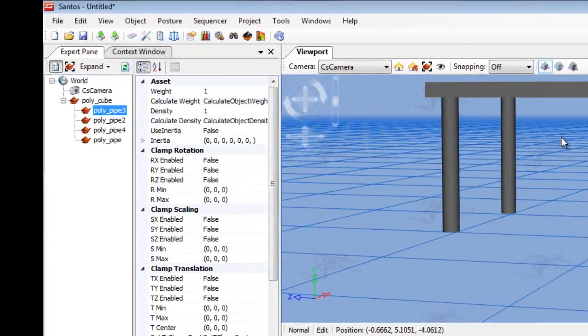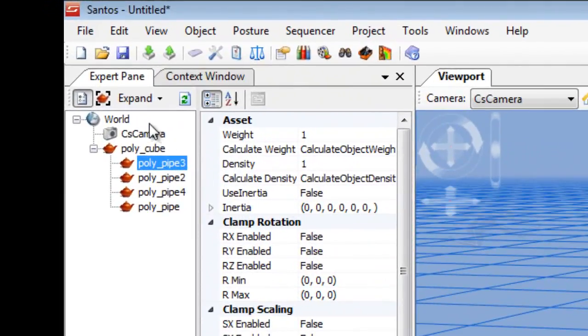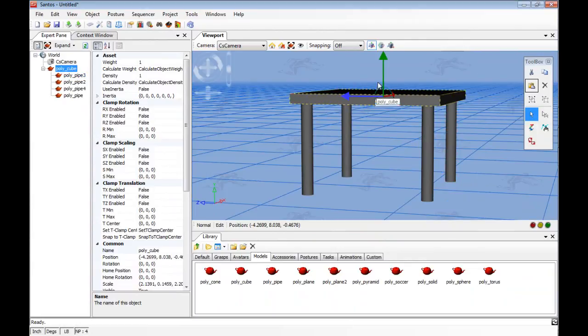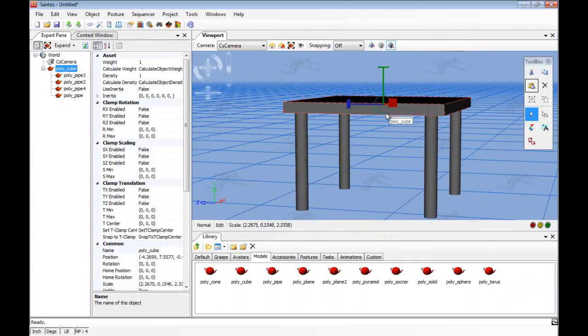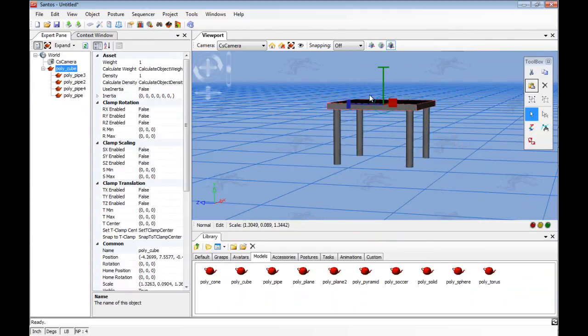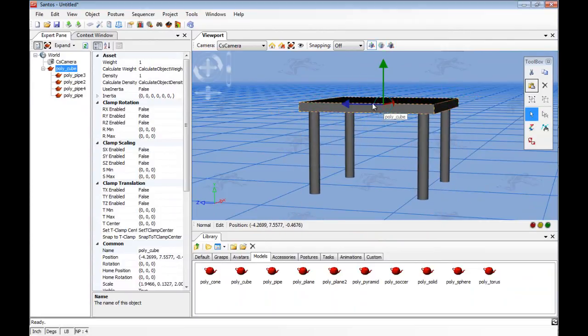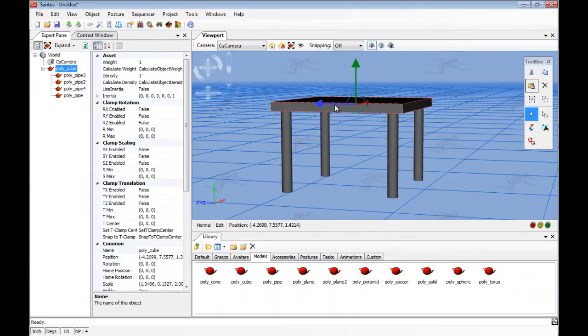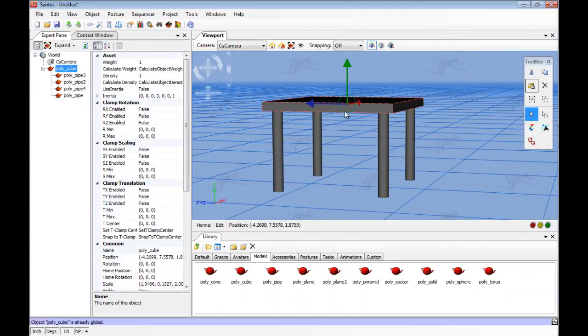After all the legs are parented, the expert pane will show the hierarchy of the objects. The parent tool now makes all of the objects into one. The circle of axis of the highest parent in the scene will control all attached objects. Again, the center of axis can be repositioned by simply holding the control button while moving the axis.